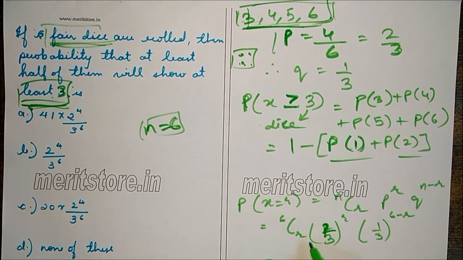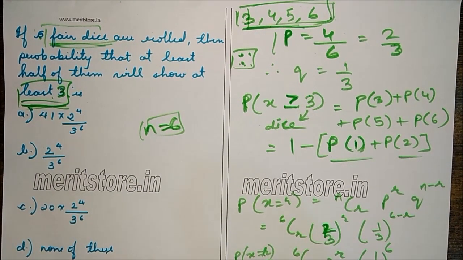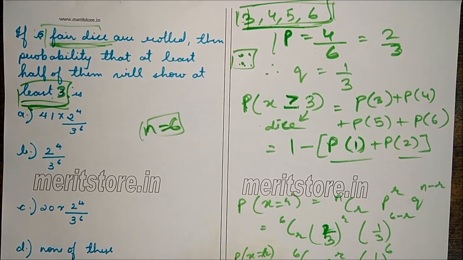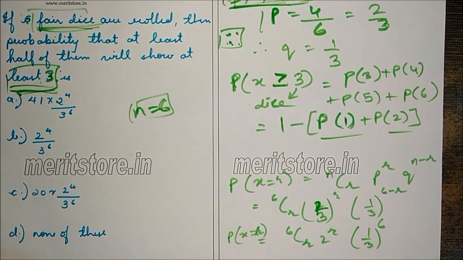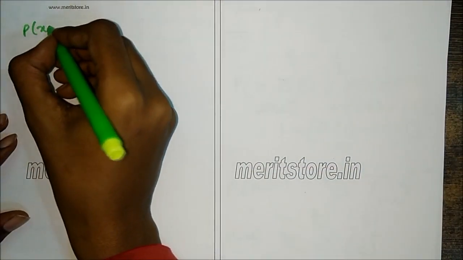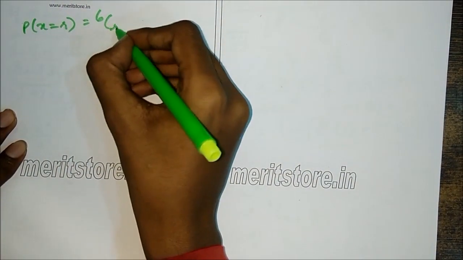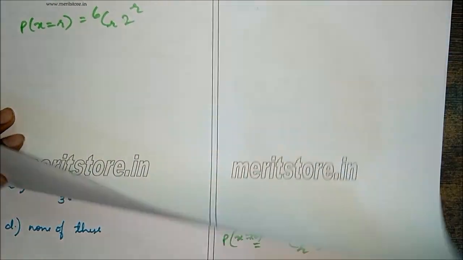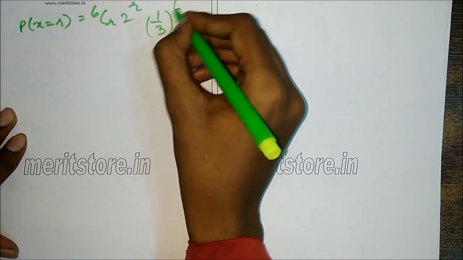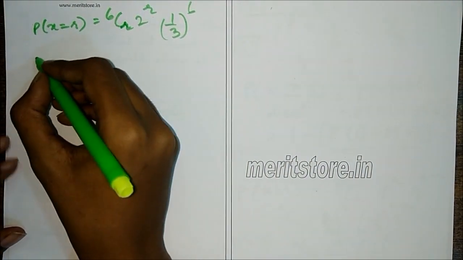We can write this as 6Cr into 2 raised to r into 1 by 3 raised to 6. So this is the general form for P of X equals r. Continuing, P of X equals r is equal to 6Cr 2 raised to r into 1 by 3 raised to 6. So for r equals 1, so this will be P of.